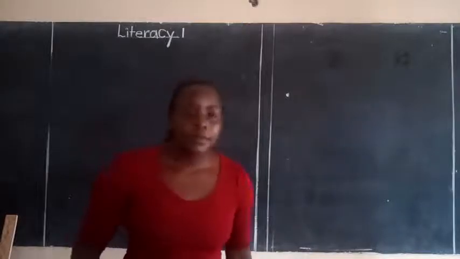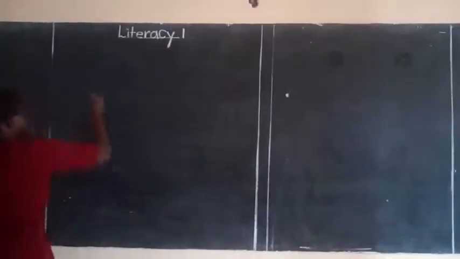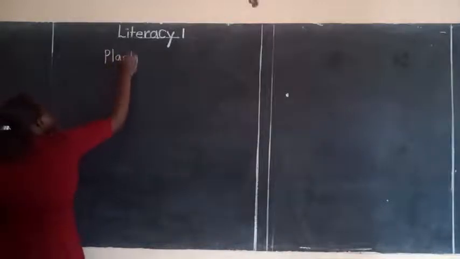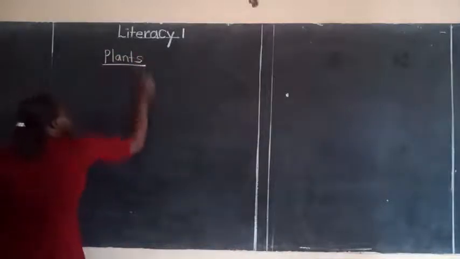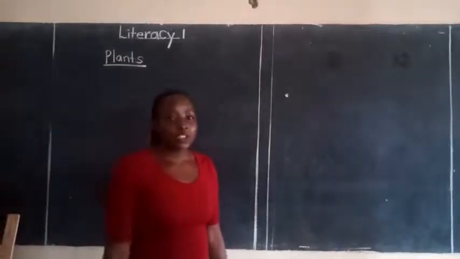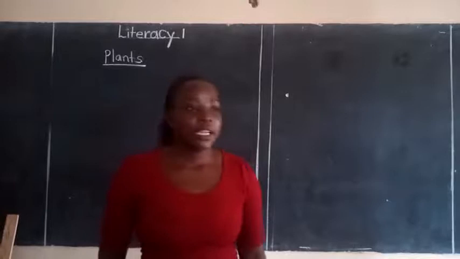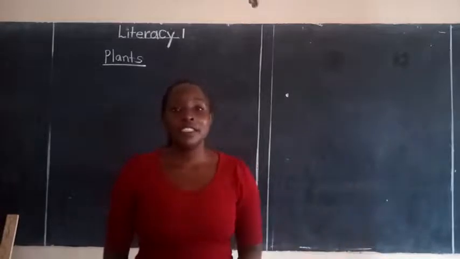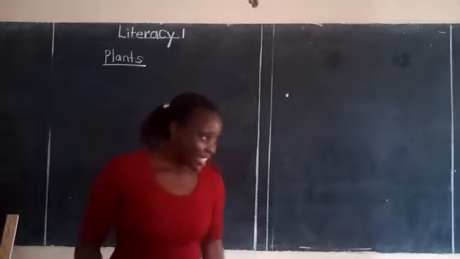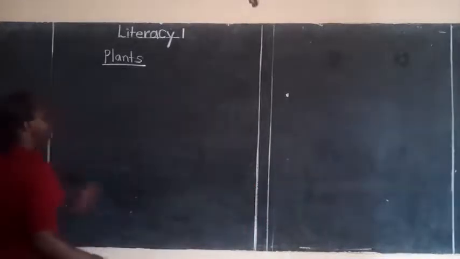So today we are going to look at plants. Everybody, plants. Have you ever seen plants when you move around at home, around your compound, around the village? Have you ever seen plants? Okay. So who can tell us what are plants?